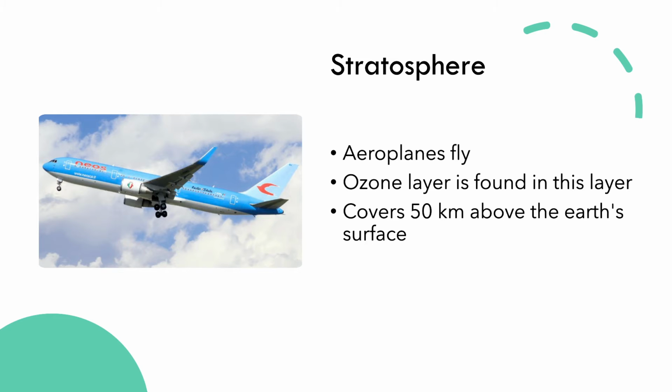Aeroplanes fly in this layer, and the ozone layer is found in this stratosphere, which protects us from the sun's harmful ultraviolet rays. This layer covers nearly 50 kilometers above the Earth's surface.